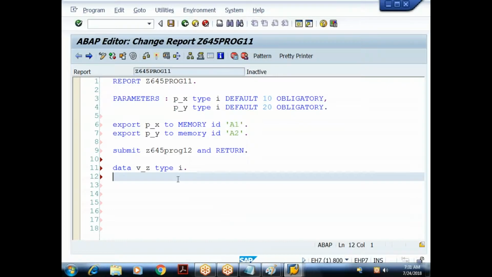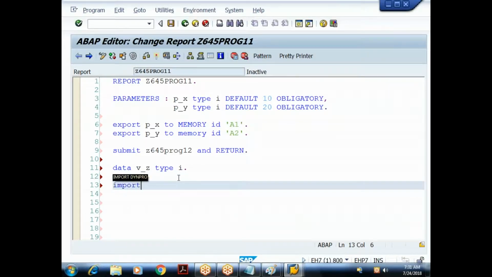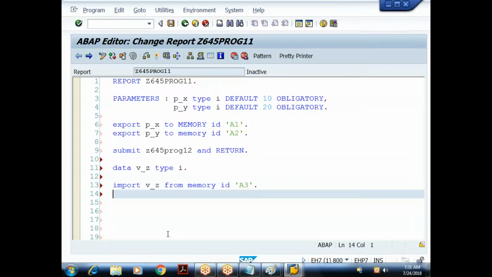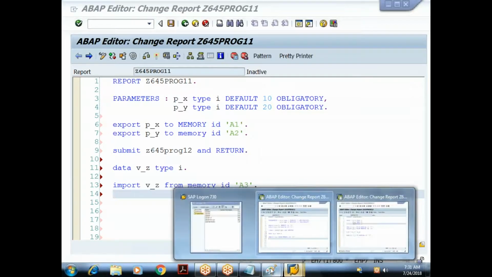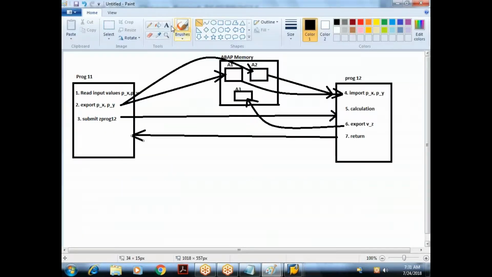So here I'll say import what? V_Z from what? Memory ID. Import V_Z from memory ID A3. We're importing that value. So something like this, control is written back here.